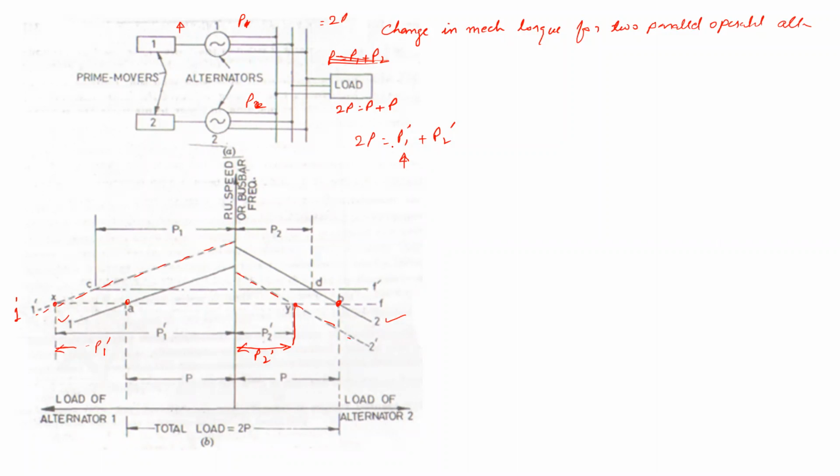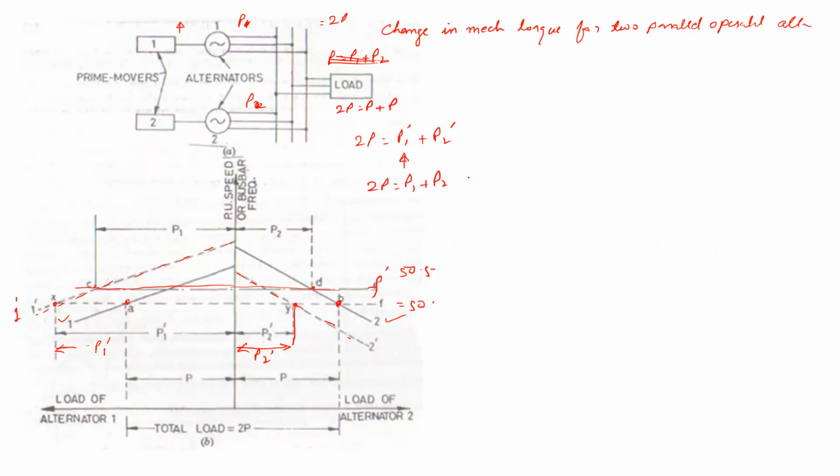Now, because of this, one is accelerating and the second is retarding. It will shift to a new value of frequency. A new value of frequency is here. So where will it cut the sections? This is the new value F1. Say the initial frequency is 50 hertz, now 50.5 hertz, and now the new power is P1 plus P2. So again twice P is equal to P1 plus P2.